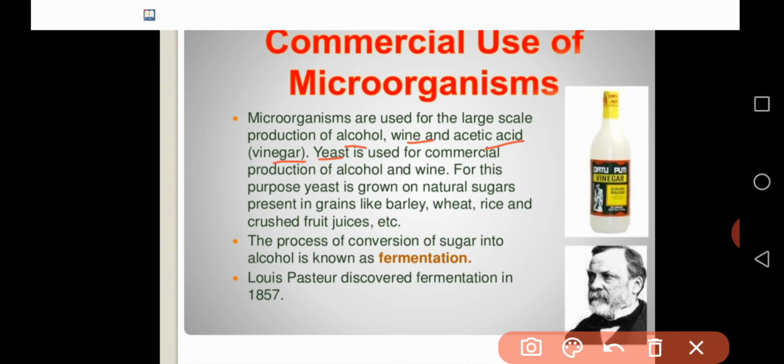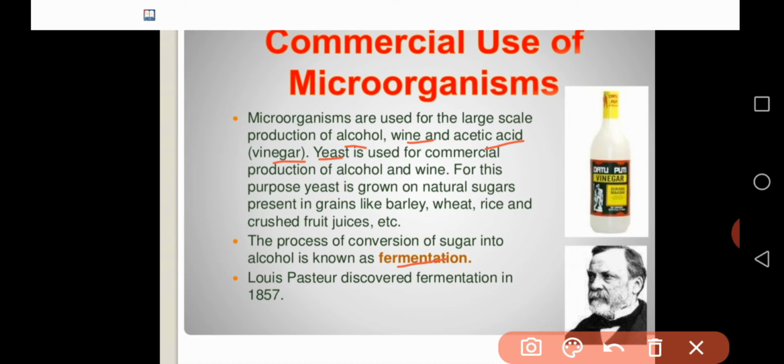So, we are using microorganisms to a large extent in the production of alcohol, wine, and also acetic acid, particularly the yeast. And also there is one process, that is fermentation. What is fermentation? Fermentation is the process of conversion of sugar into alcohol. That is what we call fermentation.